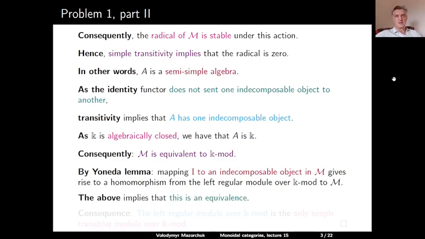And since the unique indecomposable in the regular module is sent to the unique indecomposable in M, under this homomorphism, and the endomorphism algebra is preserved, it follows that this is an equivalence of module categories over K mod. Consequently, the left regular module is the only simple transitive module over K mod. And this completes the solution of this problem.